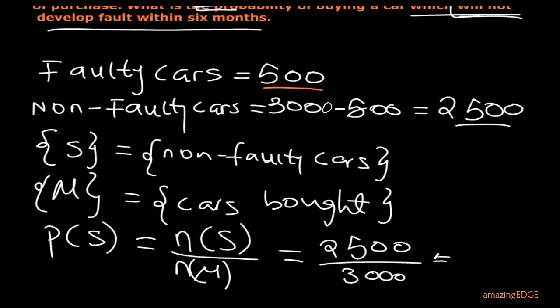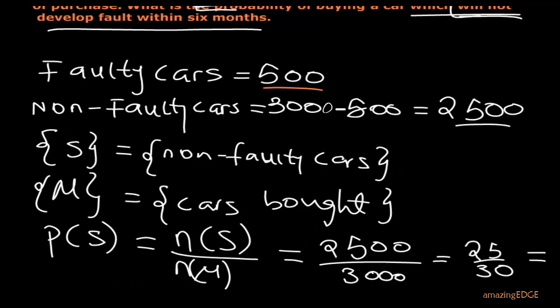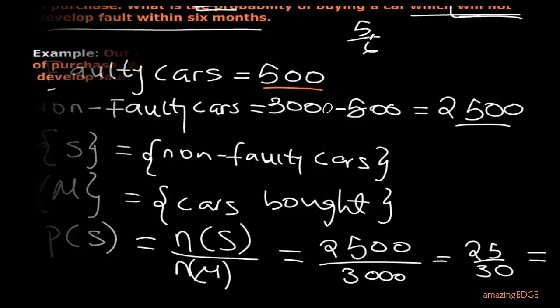So now that gives you the universal set, 3,000. When you divide, this will give you 25 over 30. And if you divide further, this will give us 5 over 6. So that's what we have. The probability of not developing fault will now give us 5 over 6.